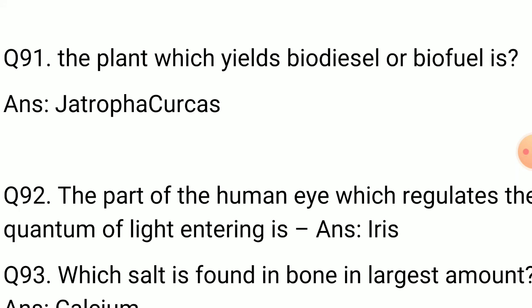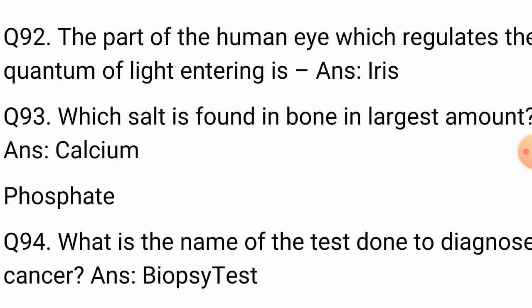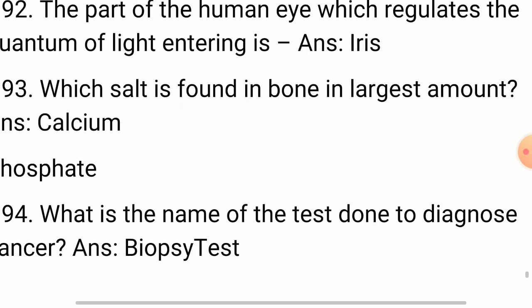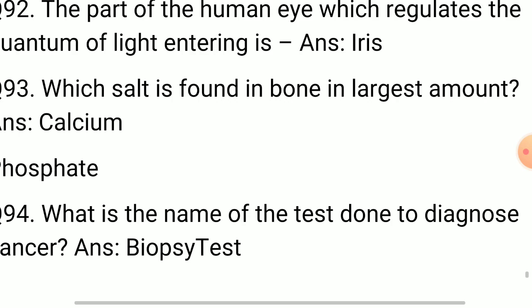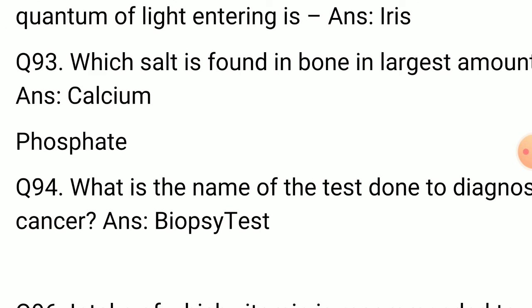Answer: Jatropha curcas. 92. The part of the human eye which regulates the quantum of light entering is? Answer: iris. Question number 93. Which salt is found in human bone in the largest amount? Answer: calcium phosphate.